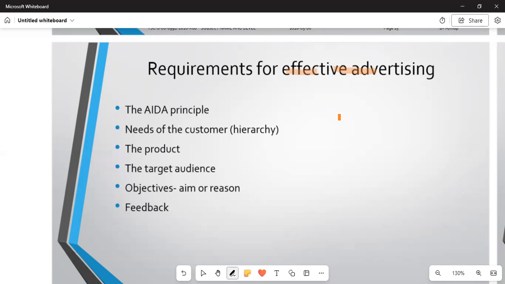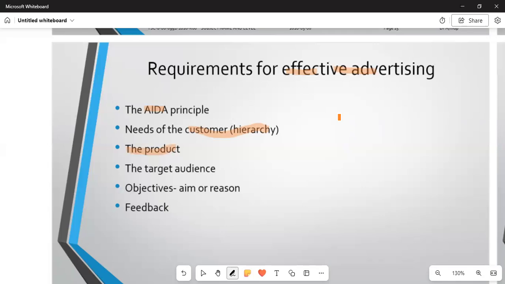Number one, we are saying we can do this in AIDA principles, which we are going to discuss and emphasize later again. Number two, the needs of the customer. We are talking about the hierarchy: what is it that they need the most? And the product that is offered in the market, this is what you sell, or sometimes this is a service. A service can be rendered and is intangible, but the product is something that is tangible and can be seen.